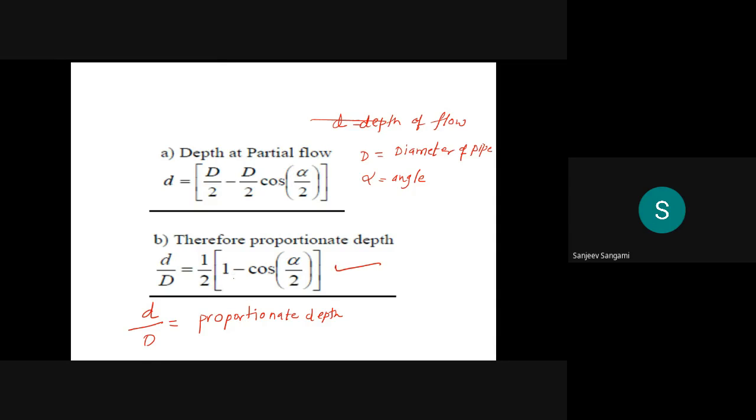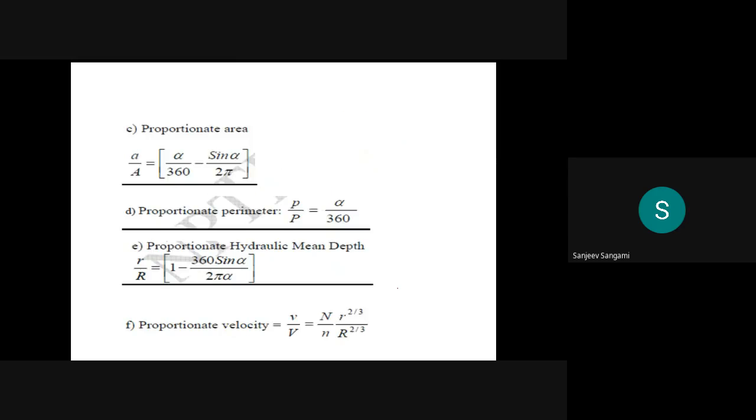If you want to calculate the proportionate depth, you can use this formula, 1 by 2 times (1 minus cos alpha by 2). Remember, when we are solving the problem, we'll come to know how the alpha value can be substituted. Many students will go wrong here, whether it is substituted in degrees or in radians. Whenever we are solving the problems, we will do this.